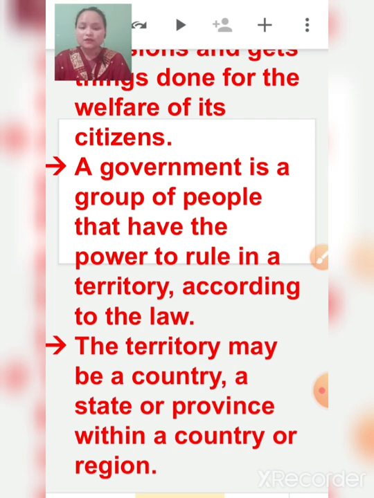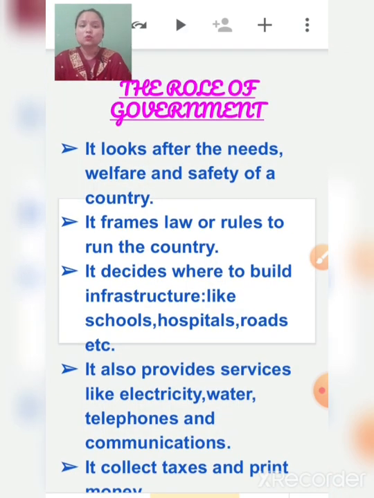Territory can be a country, state or province. State or province are the same kind of thing. Okay, so territory can be a country, can be a state or region. Now, what is the role of government? Now you know what is government. Now you should know what is the role of the government. What does government do and what role does it play in our life?